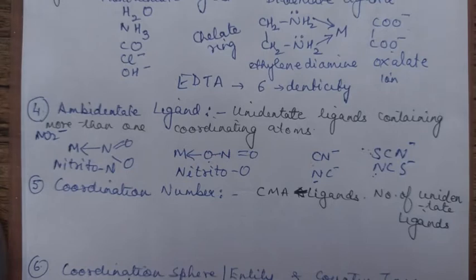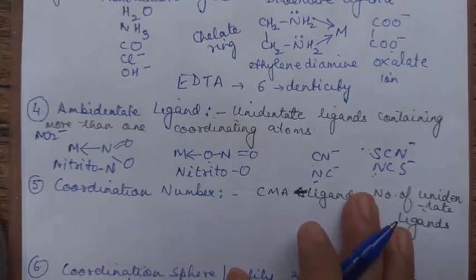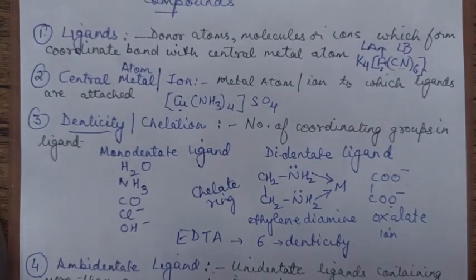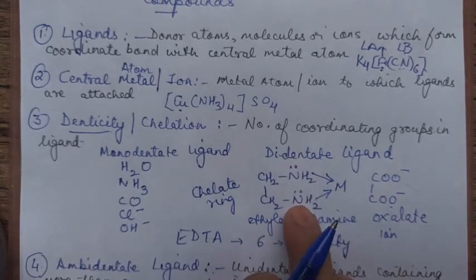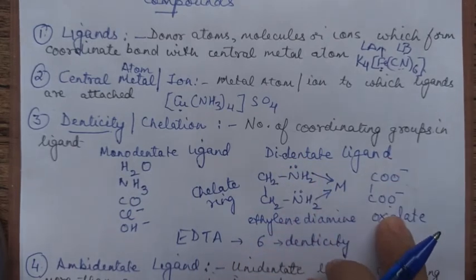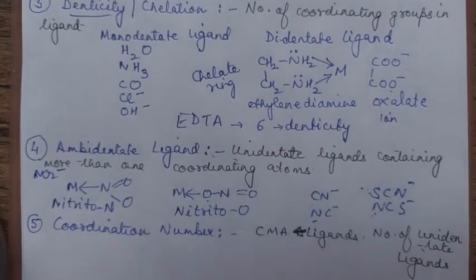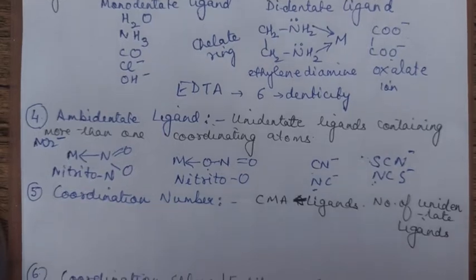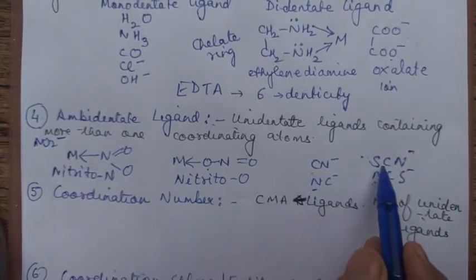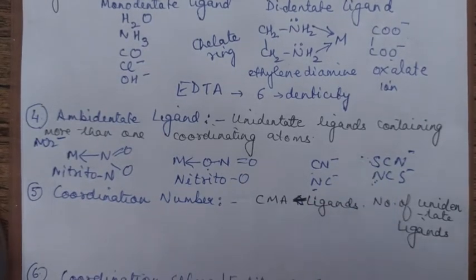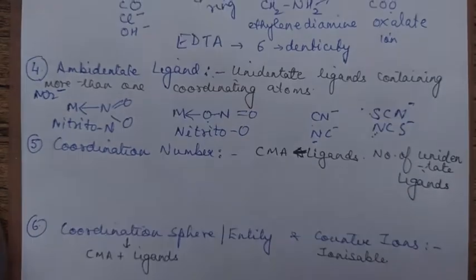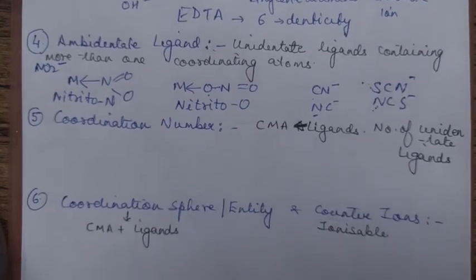Means at a time it cannot link through both. I hope the difference between didentate and ambidentate is clear. In didentate, what was there? At a time it was linking through both the N, both the COO. But in this, at a time it is linking through one only, either through N or through C, either through this N or through S. This is an ambidentate ligand. Okay, till here it is clear, children.